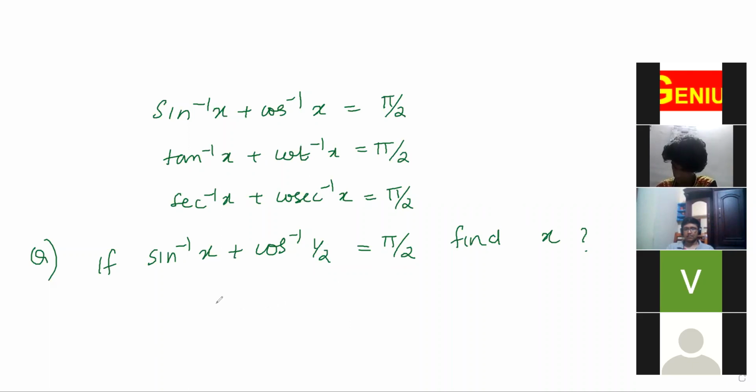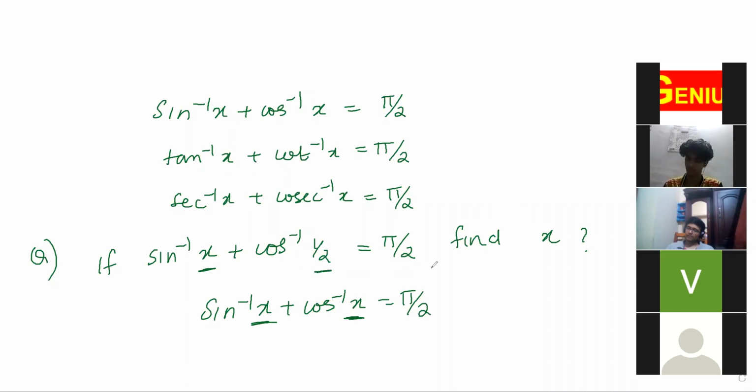Then what will be x? We know that sin inverse x plus cos inverse x is equal to pi by 2, so for the same angle only we will get this result. So x is equal to 1 by 2. One more question.